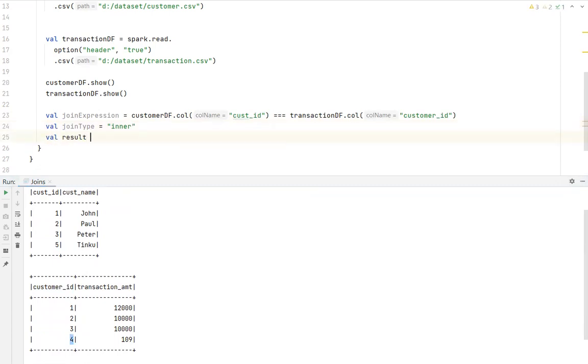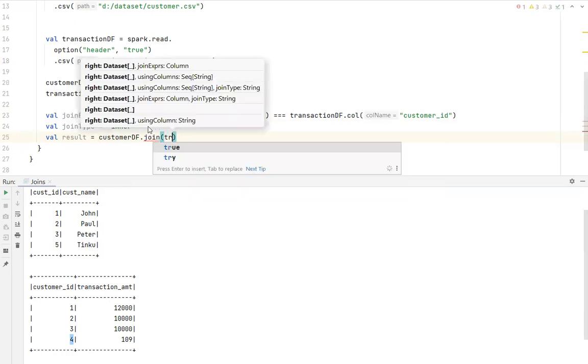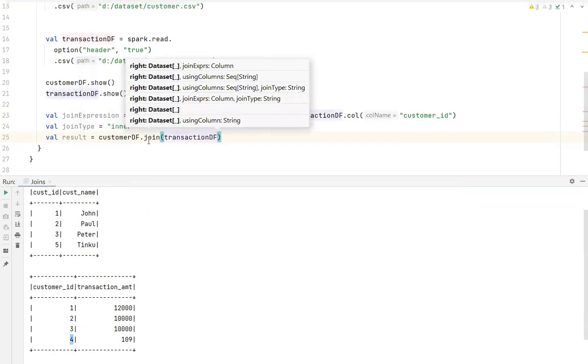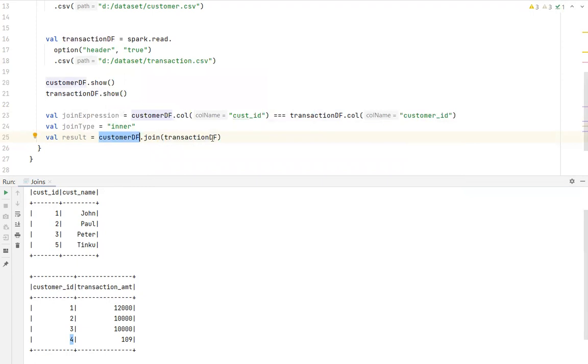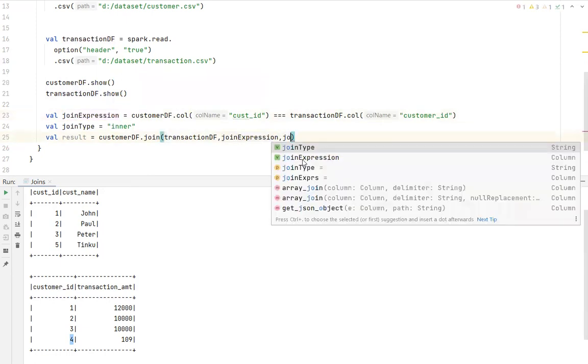Val result is equal to customer data frame dot join, I'm joining with what data frame? Transaction data frame. And what is my join expression? My join expression is this, and the type of join I'm invoking is join type.